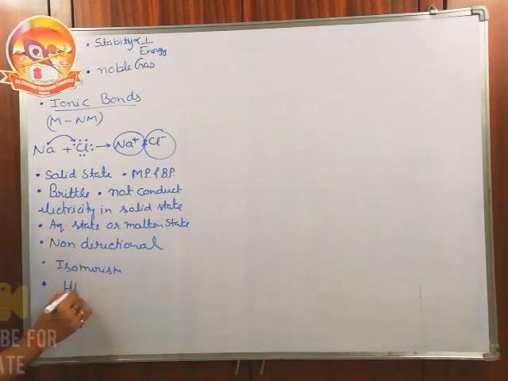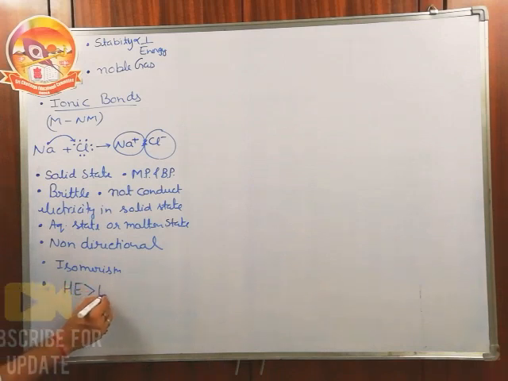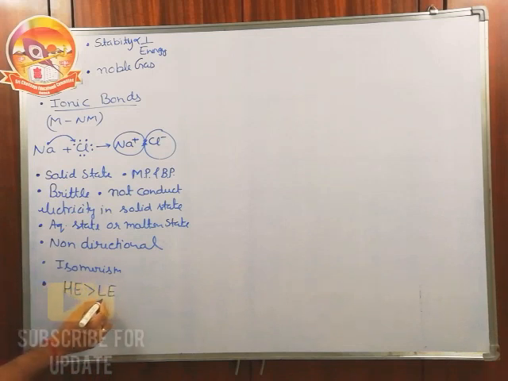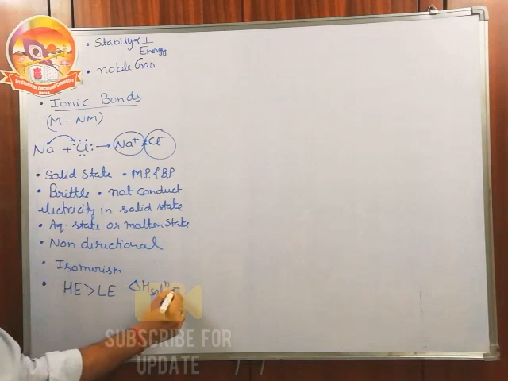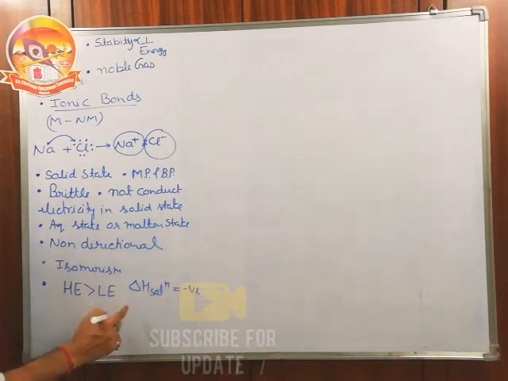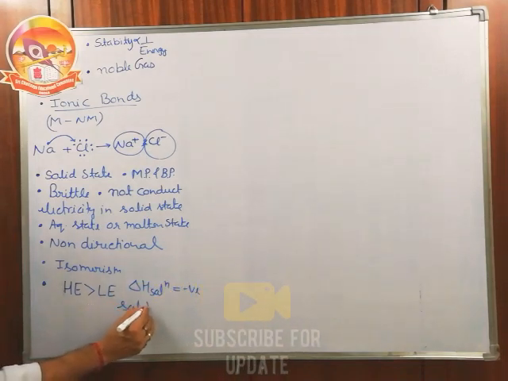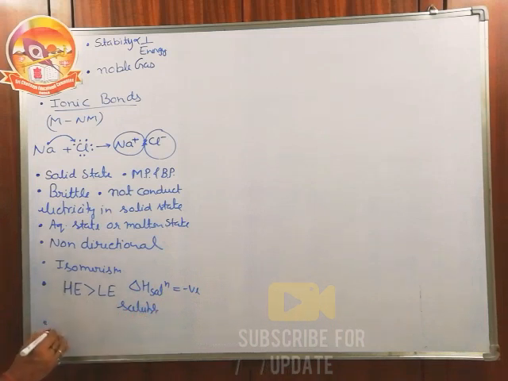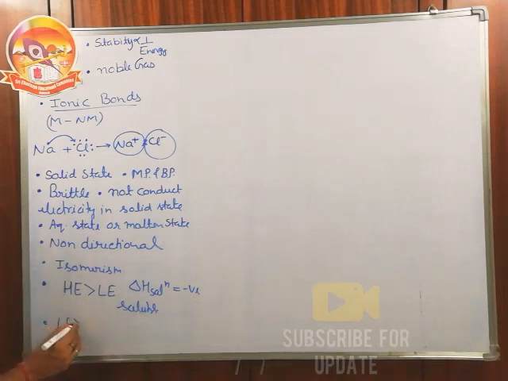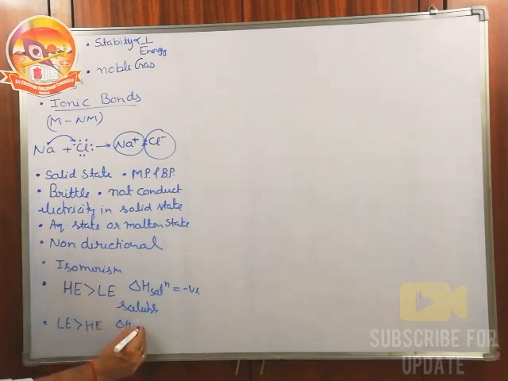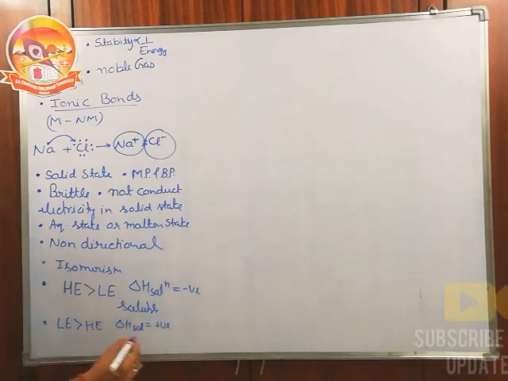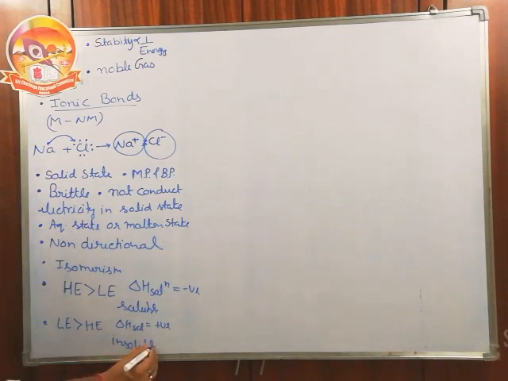If hydration energy is more than lattice energy, hydration energy compensates the lattice energy, the heat of solution becomes negative, and the ionic compound is soluble in water. Second, if lattice energy is more than hydration energy, the heat of solution is positive, and the ionic compound becomes insoluble in water.